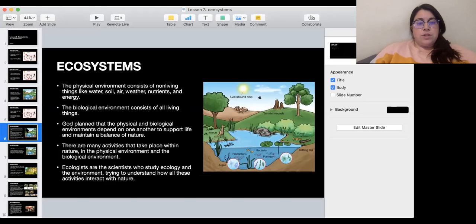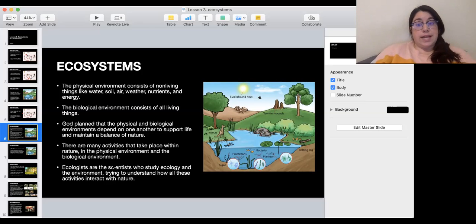Okay. So the physical environment consists of non-living things like water, soil, air, the weather, nutrients, and energy. And the biological environment consists of all living things. So God planned for all of those physical and biological environments to depend on one another. And it makes sense, right? How much water, how much soil, air, weather, all of that affects the type of animals and plants that you have in a place.